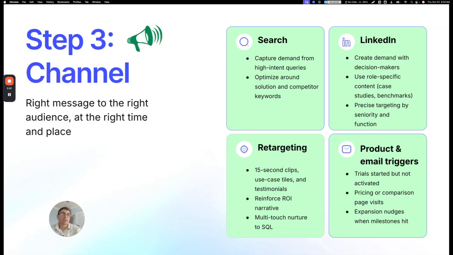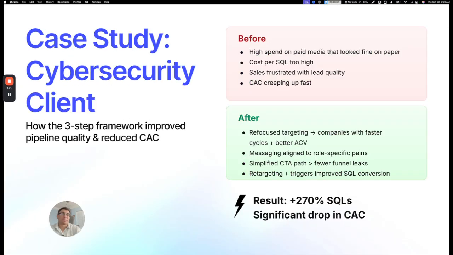When these channels work together, they create a self-reinforcing loop: capture intent, educate with the right message, and convert high-fit accounts faster. Here's the case study. Let's see what it looks like in practice. A cybersecurity client was spending heavily on paid media. On paper, everything looked fine, but in reality, the cost per SQL was too high. Sales were frustrated with the lead quality, and CAC was creeping up fast.